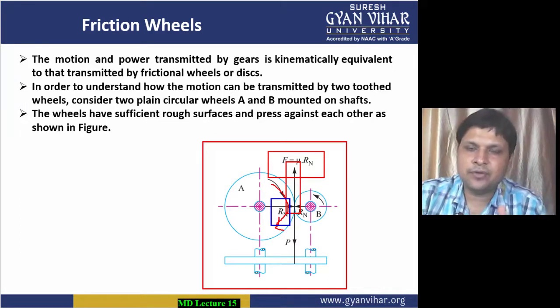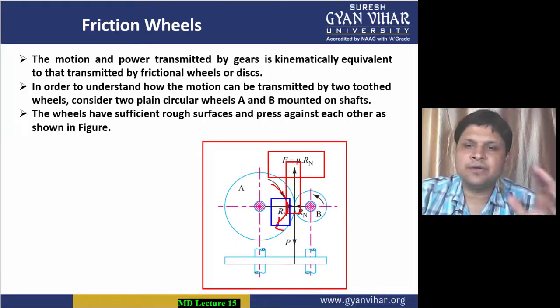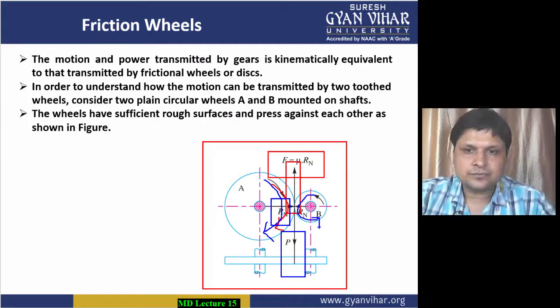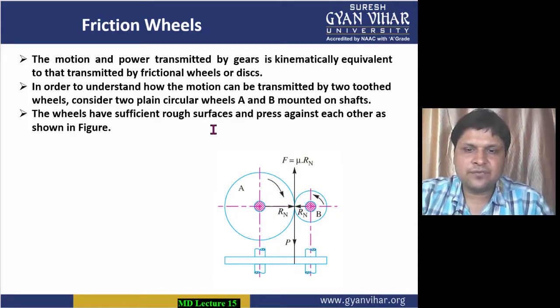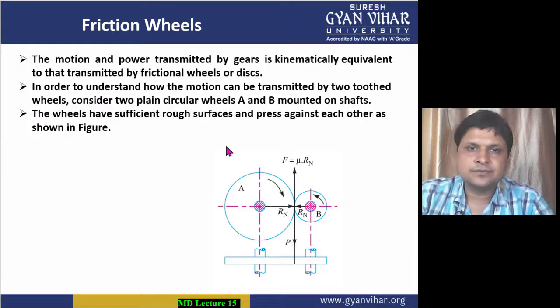So for A it is on the outside direction, and for B, if you are considering B as an independent body, then in its free body diagram we will draw the reaction towards its outer side. And the force that is acting is in this direction. Why? Because the driver is rotating in this way. So when the driver rotates in this clockwise direction, then your follower will rotate in the anti-clockwise direction. These two are known as friction wheels.